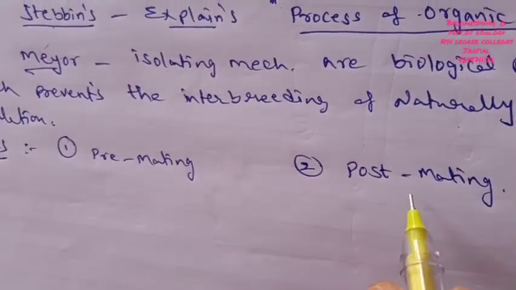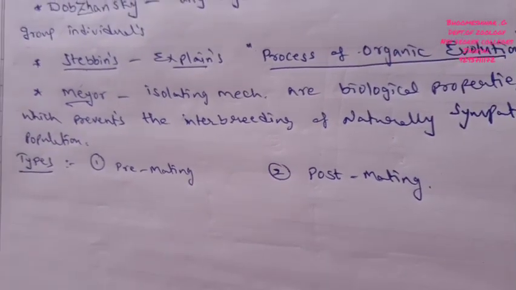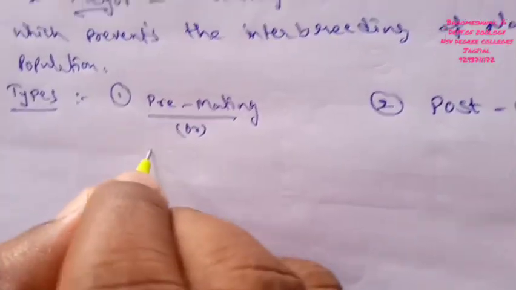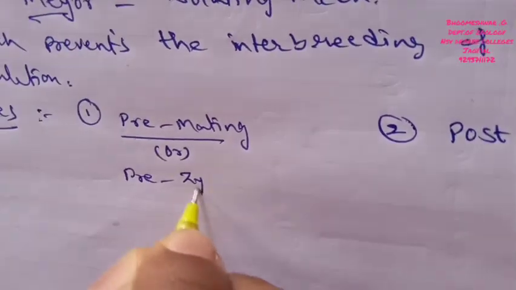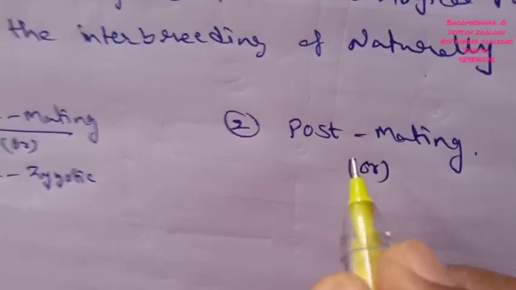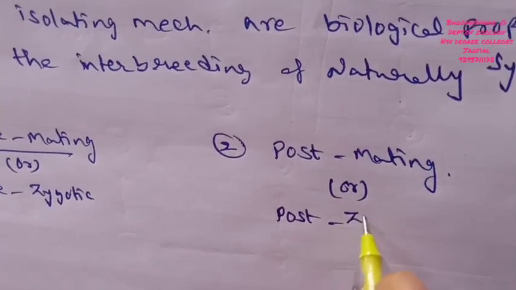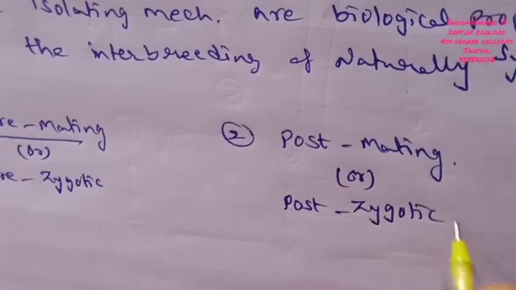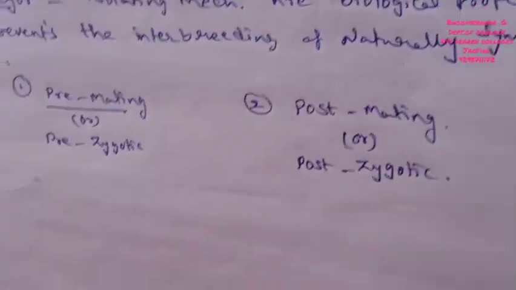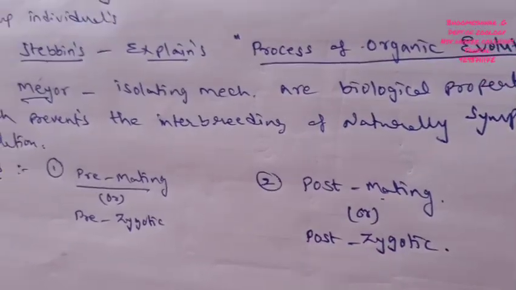Pre-mating and post-mating are the two types of isolation process. Pre-mating isolation is also named pre-zygotic isolation, and post-mating isolation is also named post-zygotic isolation. These are the alternative names.